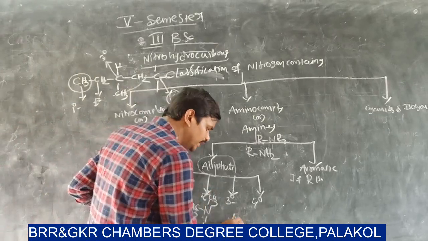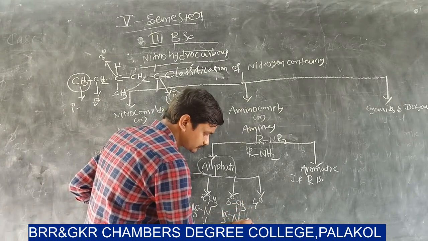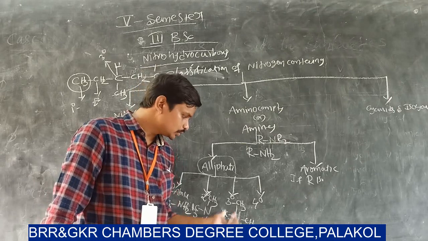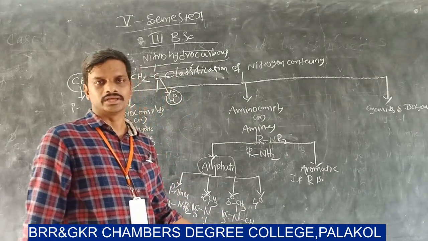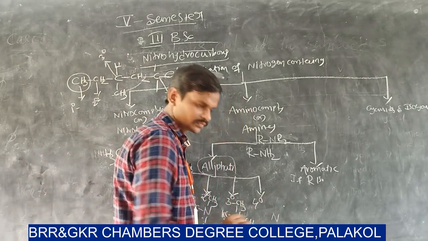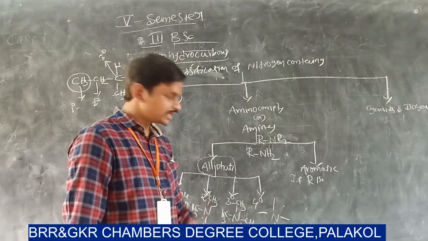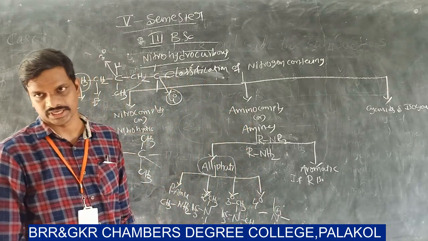If the nitrogen atom in the amino group is directly attached to three carbons, then it is a tertiary amine. What is a quaternary amine? In the amino group, the nitrogen is directly attached to four carbons. In a quaternary amine, the nitrogen carries a positive charge.